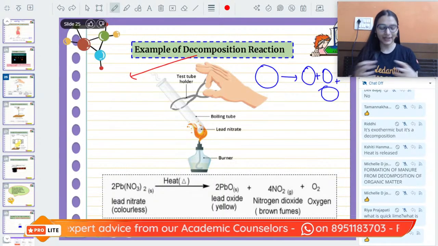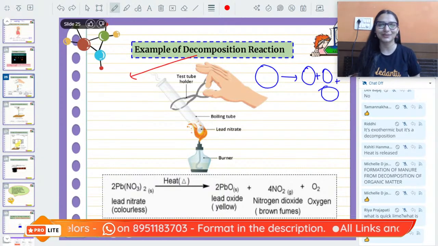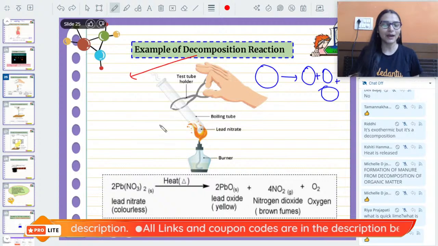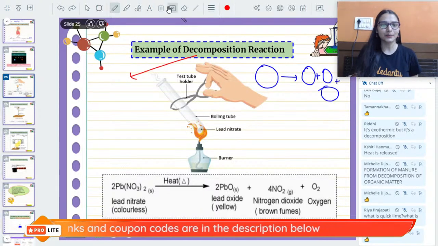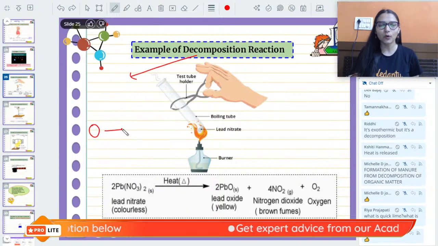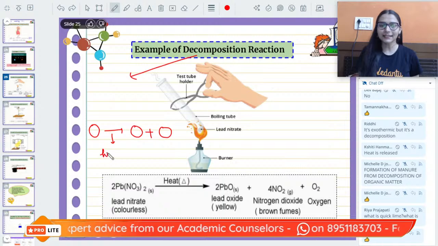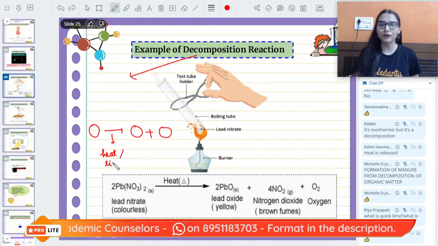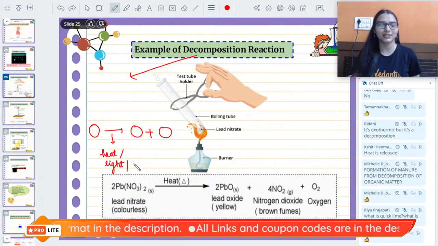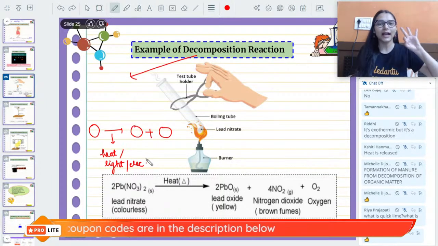Whenever we want to break something, there's always some force, some energy that is responsible for it. There's always a reason, and things don't break down without any reason. So whenever we have to break a single substance, I will show it better here. We have one single substance, we want it to break down to give us two substances. Then I want to supply energy. This can be either heat, or light, or what else? Electricity. Yes, the current. These are the three ways under which decomposition reactions can take place.